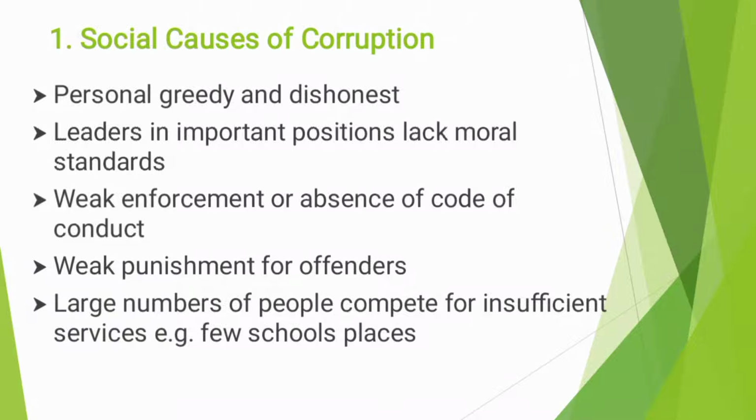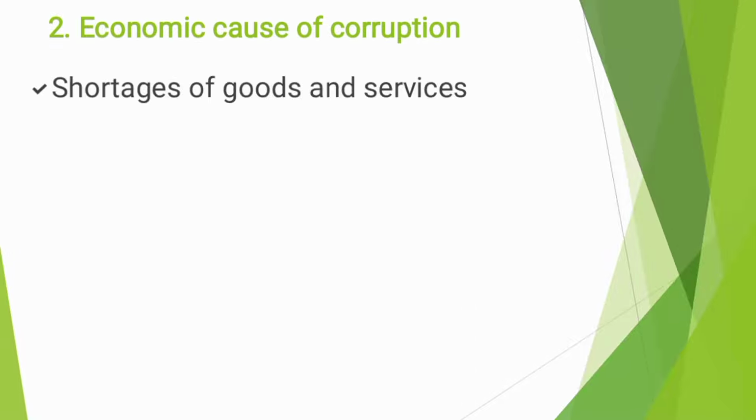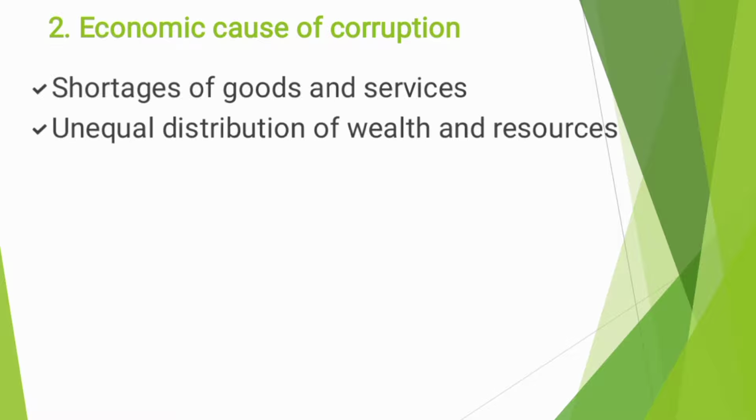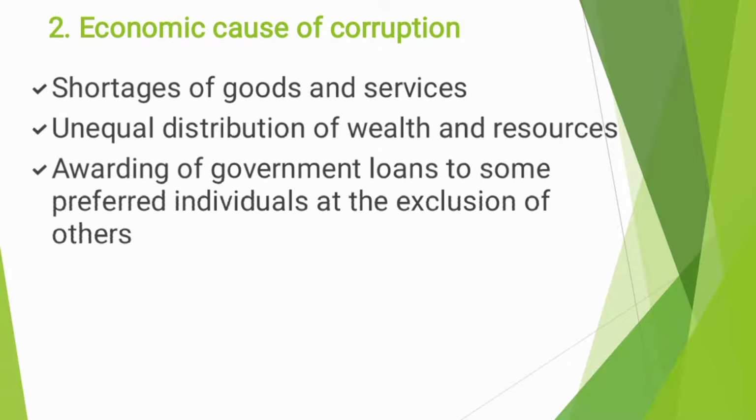Let us look at the economic causes of corruption. 1. Shortage of goods and services. Unequal distribution of wealth and resources. Awarding of government loans to some preferred individuals at the exclusion of others. Low salaries and wages.